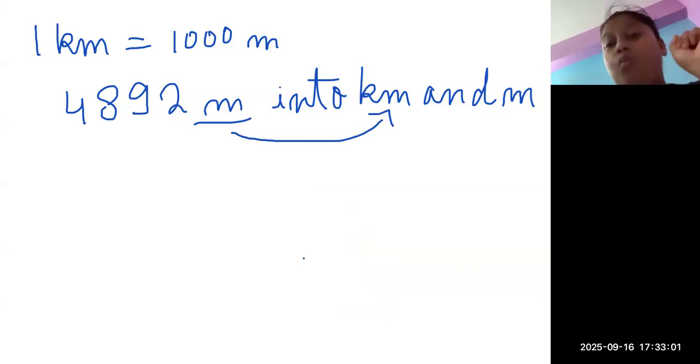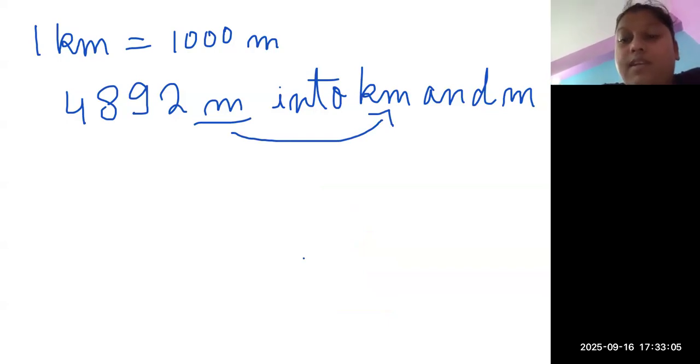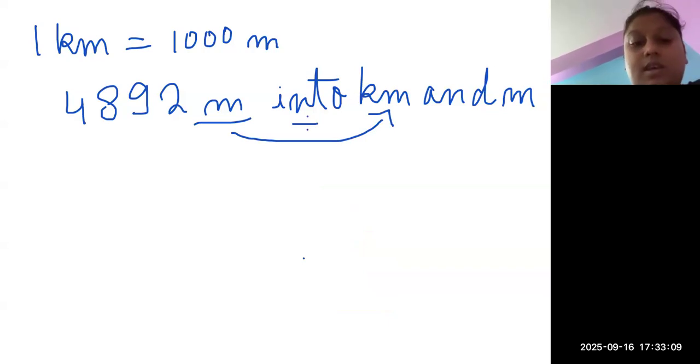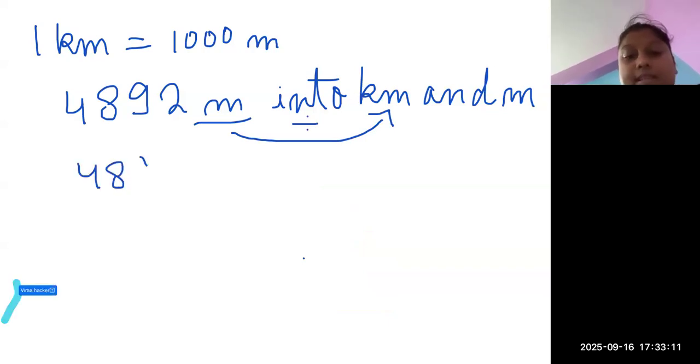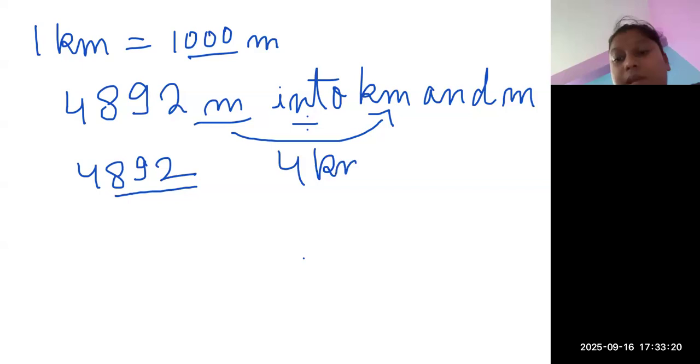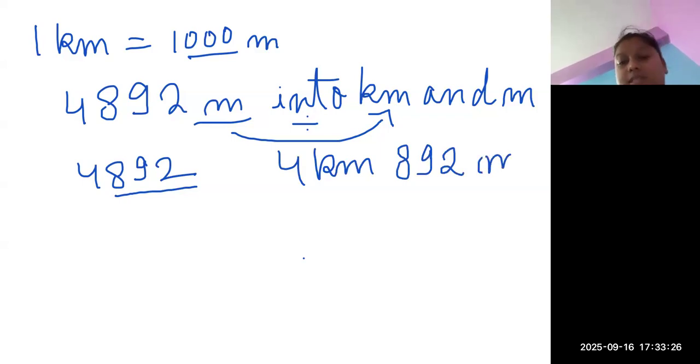Now, when we move from smaller to bigger unit, we always do the division. Now, we have two ways to solve the question. 4, 8, 9, 2. How many zeros are there? 3. So these three numbers will be aside. So what will my answer become? 4 kilometer and 892 meters.